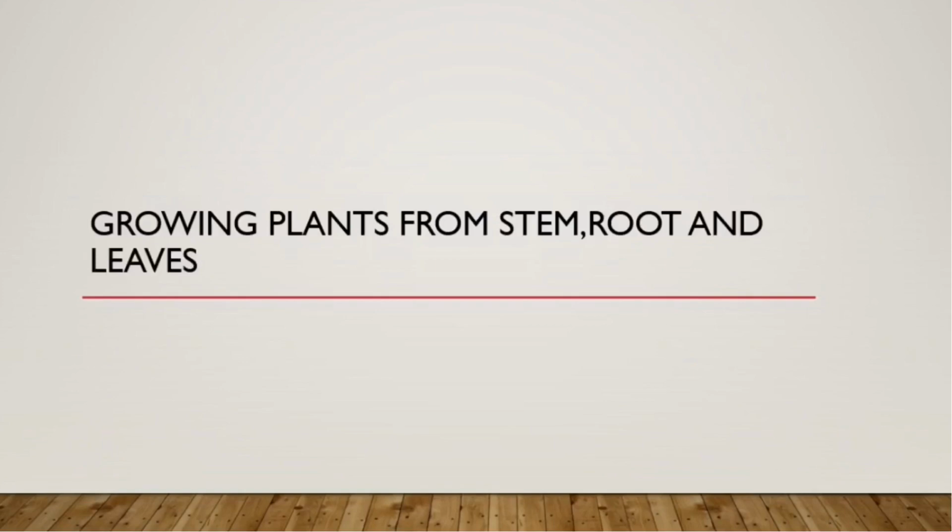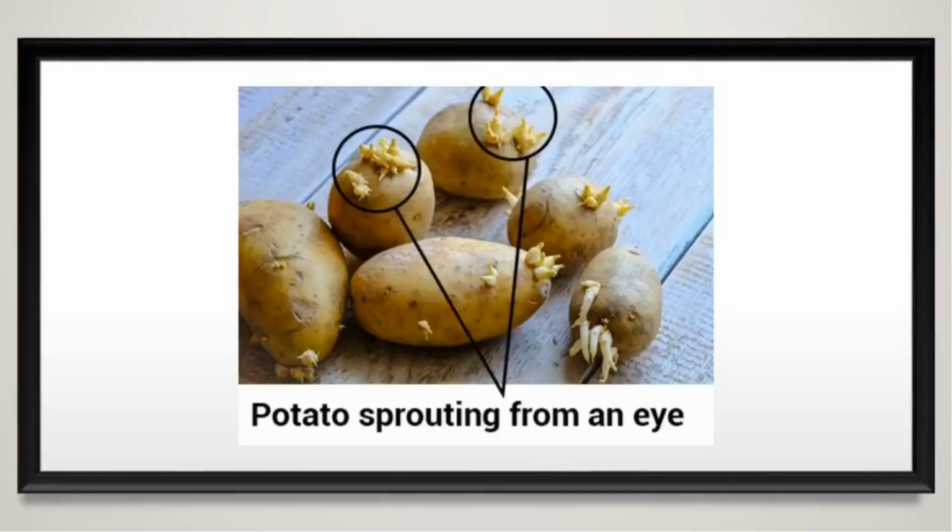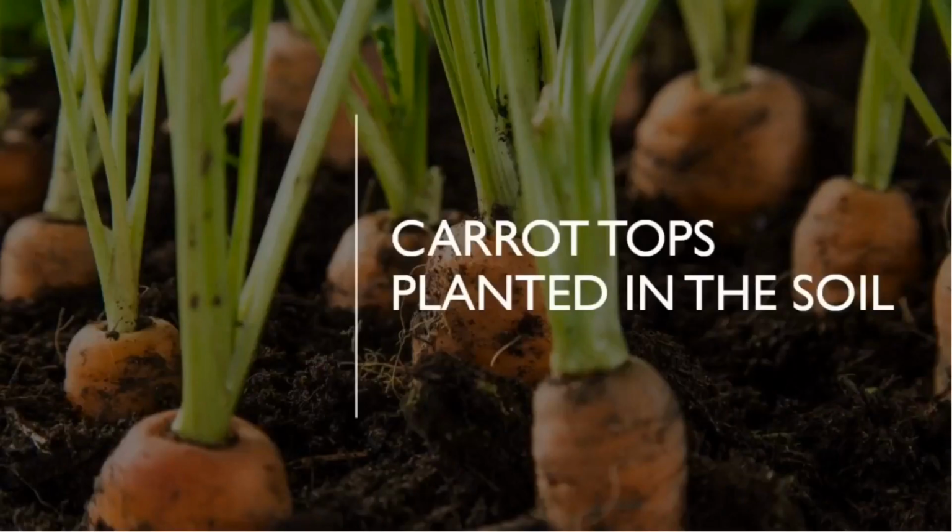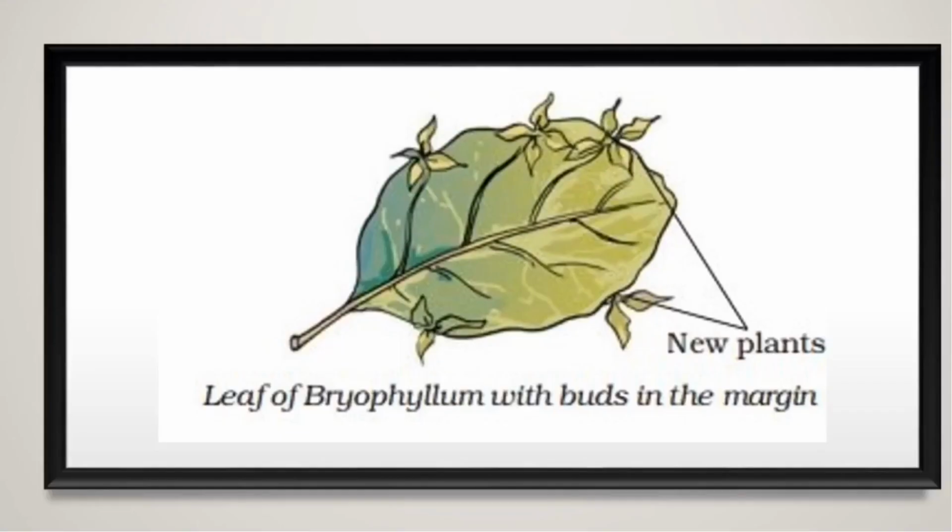And now let's see some examples of growing plants from stem, root and leaves. A potato sprouting from an eye. This is an example of a stem. Carrot tops planted in the soil. This is an example of a root. Leaf of a bryophyllum with buds in the margin.